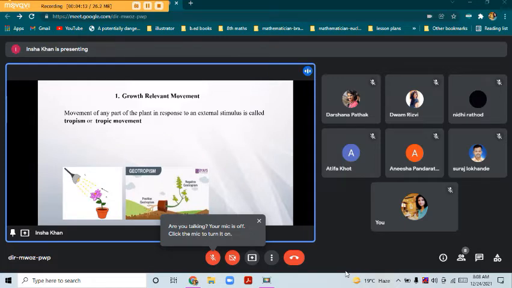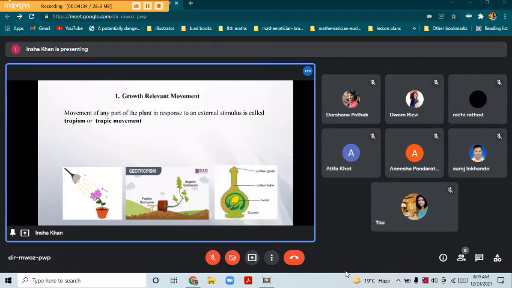Then if we see this second one, when the root of a plant gives response to the stimulus of gravitation, it is called gravitropic or gravitropism. Whereas if it gives response to water, it will be called hydrotropic or hydrotropism. Similarly, in this last image, the pollen grain is growing towards the ovule. This is an example of chemotropic movement, that is, here the stimulus is the chemical.